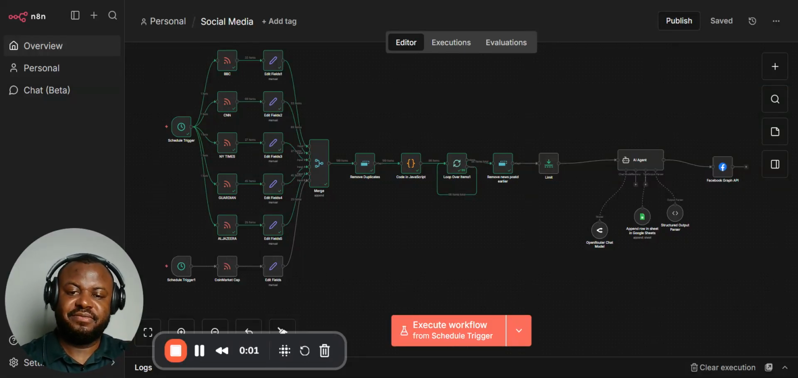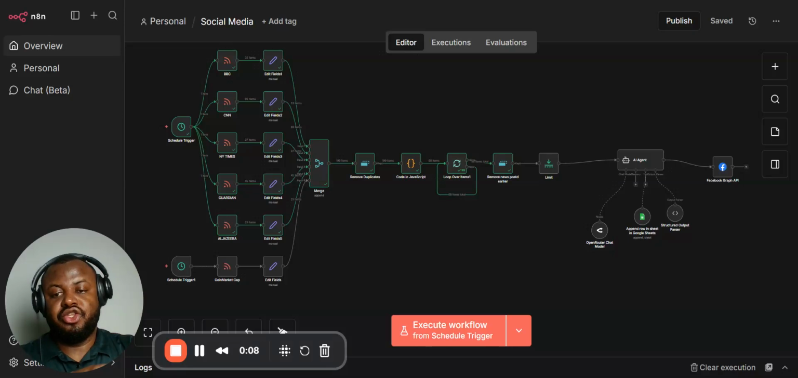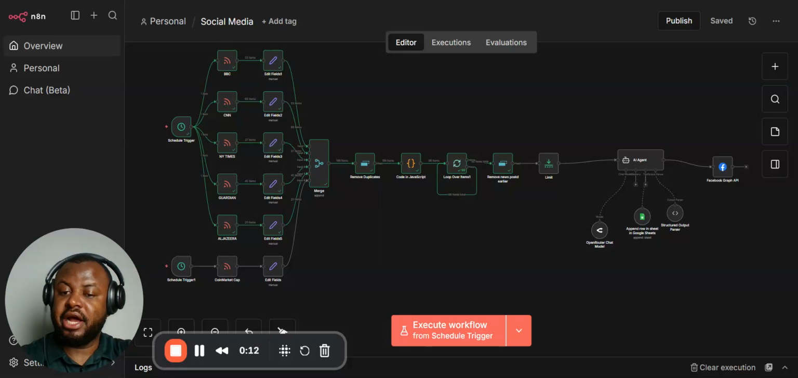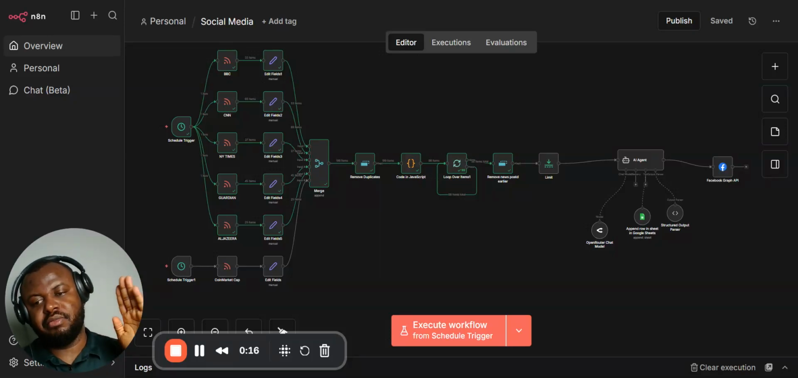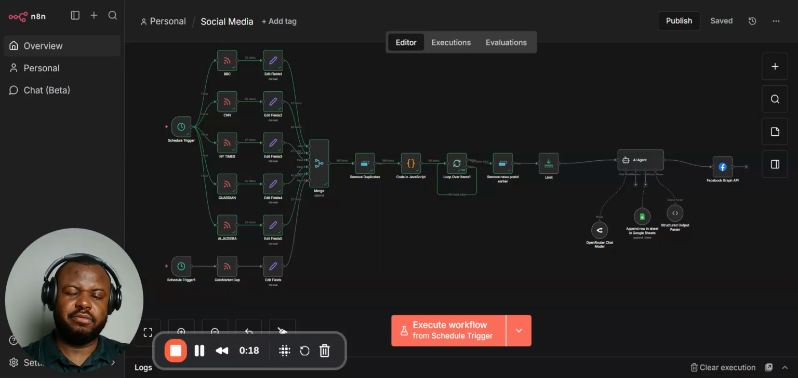So guys, I want to quickly walk you through this workflow. It gets news from news sources like BBC, CNN, New York Times, Guardian, Al Jazeera, and CoinMarketCap, which is crypto news, and sends them to your social media platform. Just like that, you're sitting in your house having your fun, but your workflow or automation is posting articles and news on your behalf while you're there.